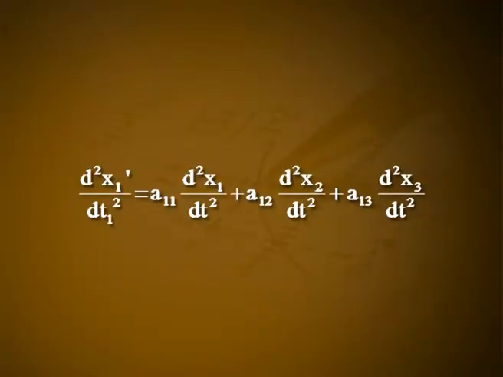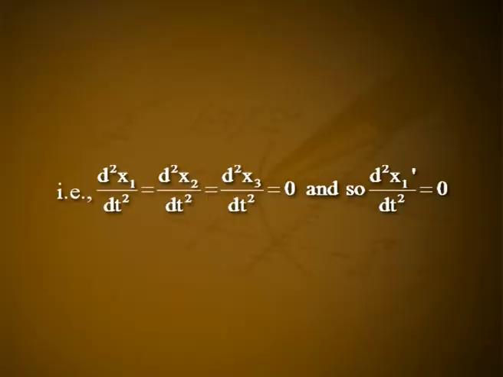Differentiating equation 1 twice with respect to time, we get d square by dt square of x1 dash is equal to a11 d square by dt square of x1 plus a12 d square by dt square of x2 plus a13 d square by dt square of x3.